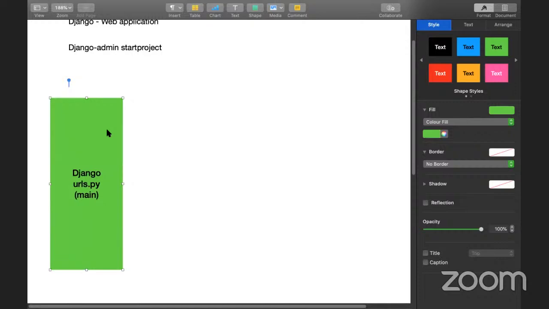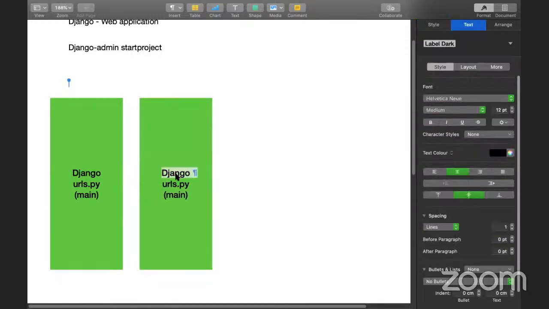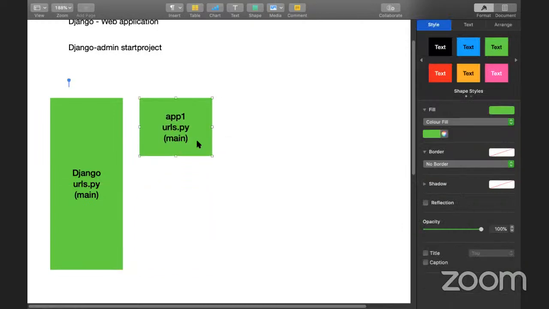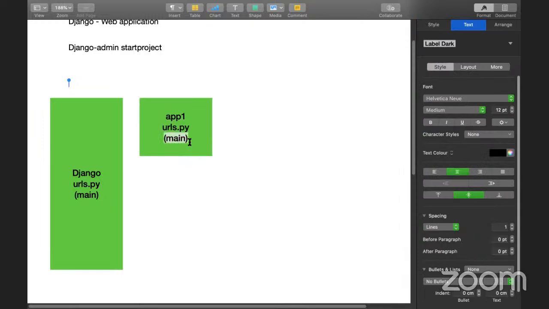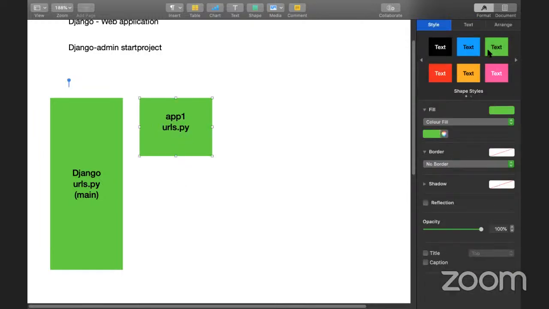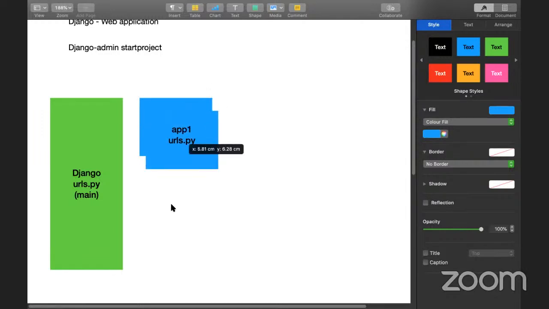So let me take it here. This is the main URLs. From there I'll go to app one, so we can change it to this: app one's urls.py. It is not required. I will change this color to something like green. I'll create one more app, so we can keep it here.